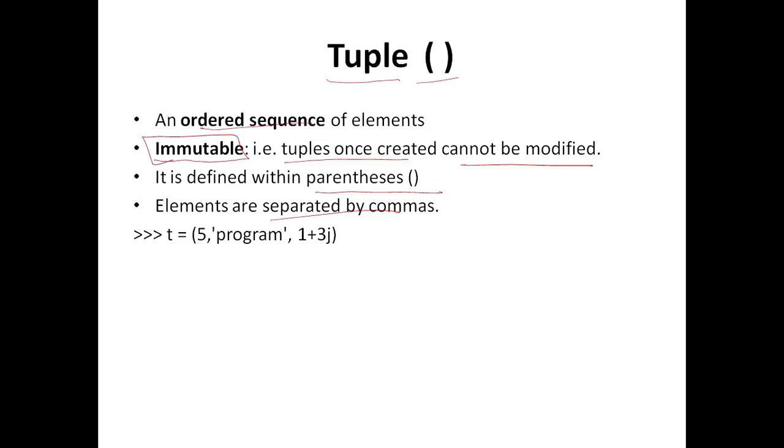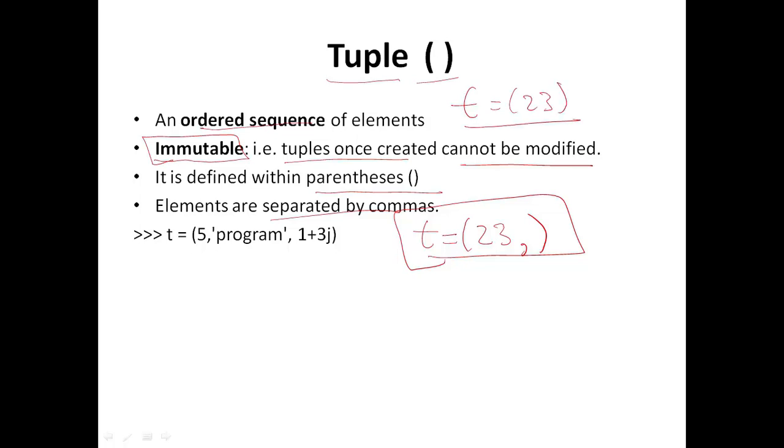Interesting thing is that if you have one single element inside a tuple, you have to write it like this. This is an awkward syntax of tuple which you have to memorize, otherwise this will not basically give you an error, but if you write like this, t equals 23, this is not a tuple. So if your tuple has a single element, just put a comma after writing the single element.